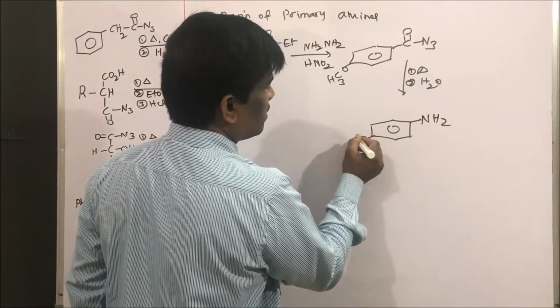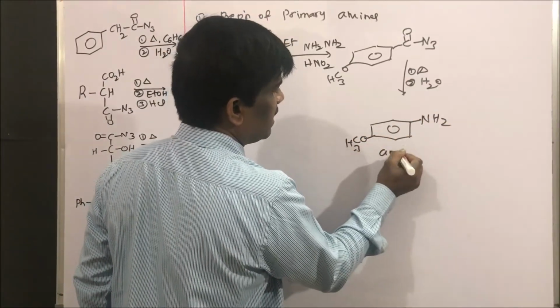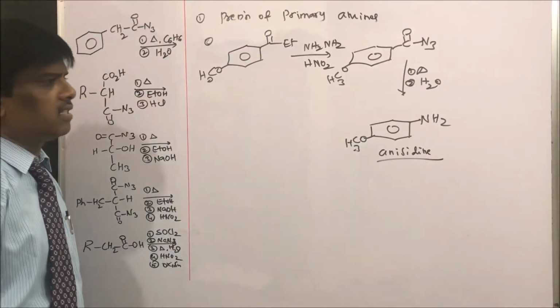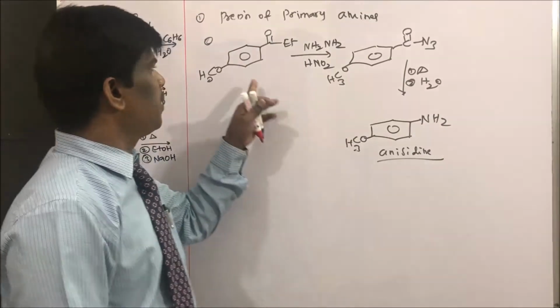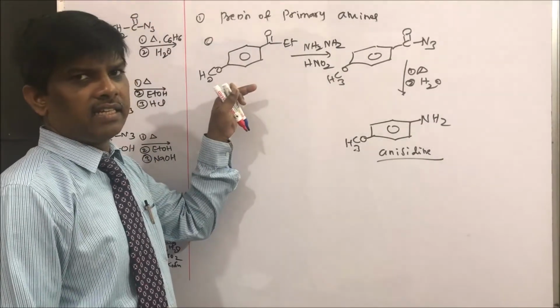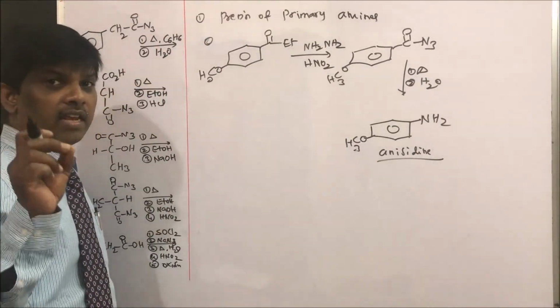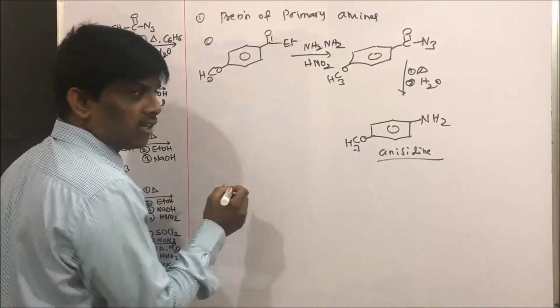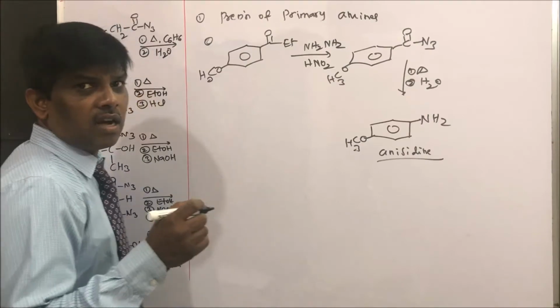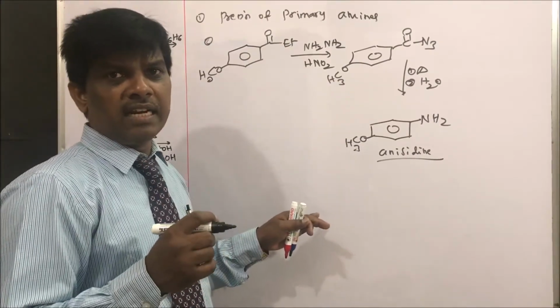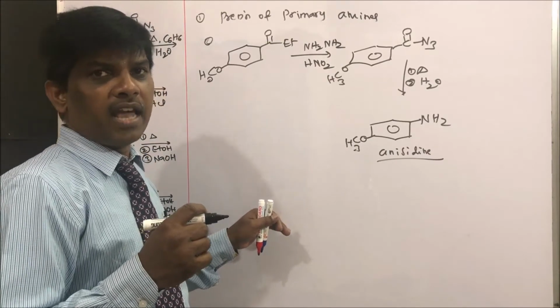Para-methoxy aniline is also known as anisidine. Yes, so para-methoxy aniline or anisidine can be prepared from ethyl anisidate. So this is how it can be prepared. A very important starting material for nylon 66 is, what are the compounds involved in nylon 66? Yes, tetramethylene diamine and adipic acid.